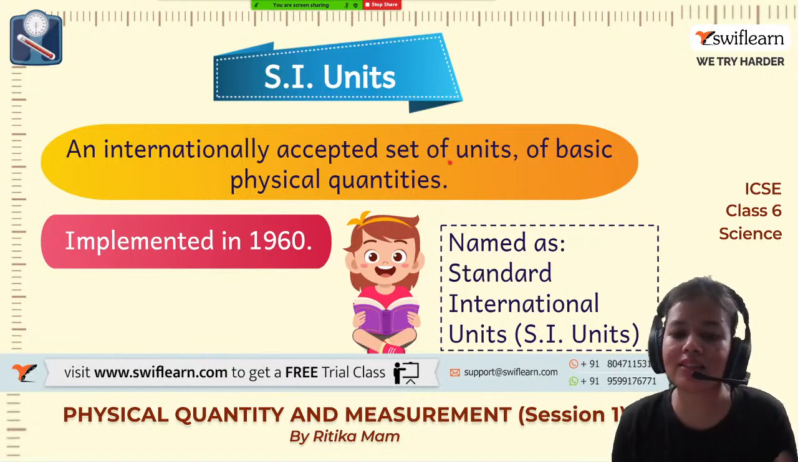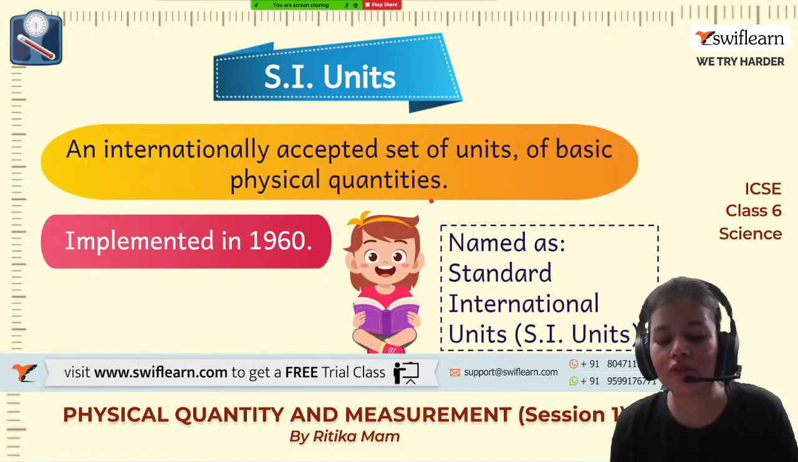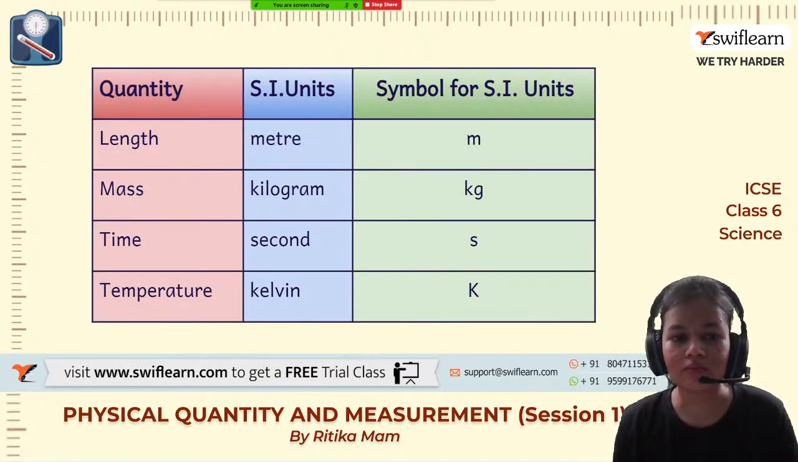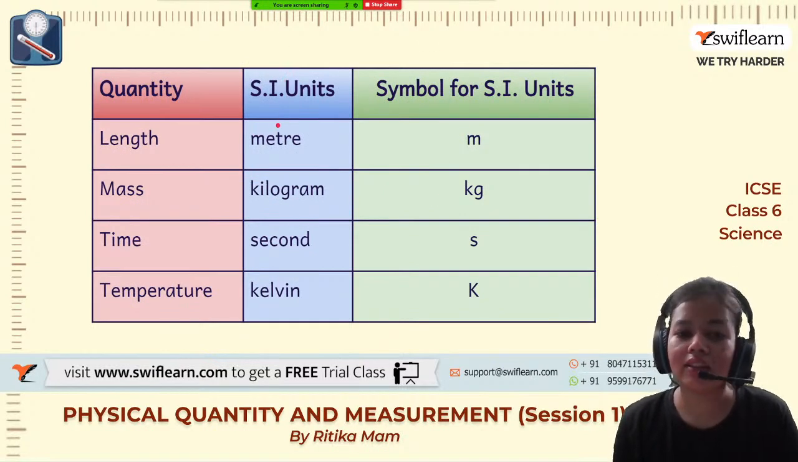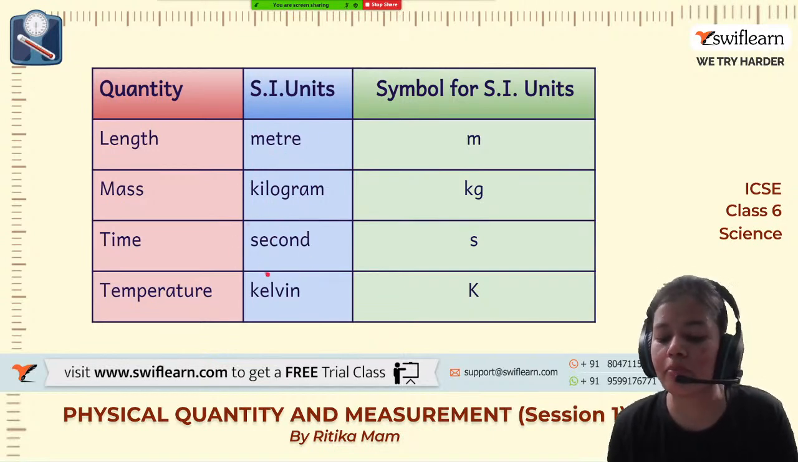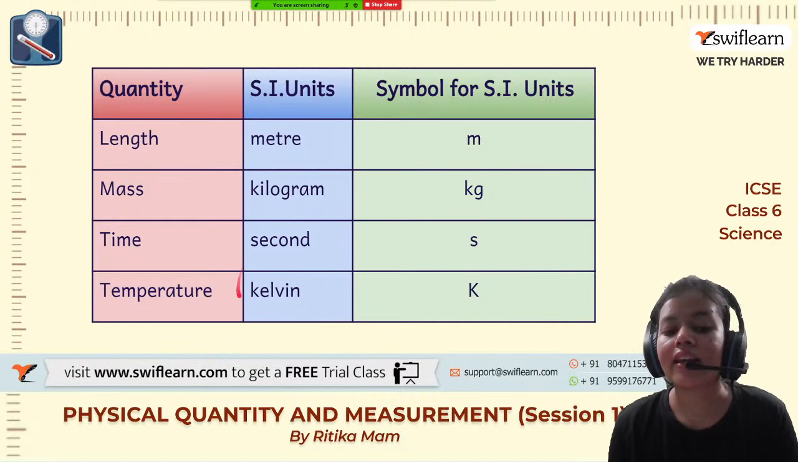It has some basic physical quantities. This SI set of units was implemented in 1960. According to the SI system of units, length is measured in meter, so the SI unit of length is meter. Mass we measure in kilogram, time is measured in second, and temperature is measured in Kelvin.